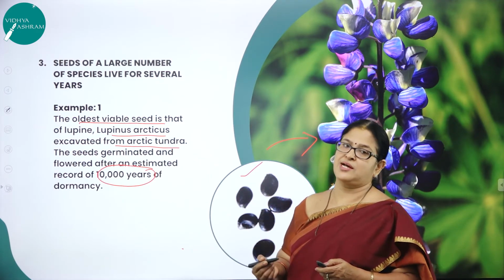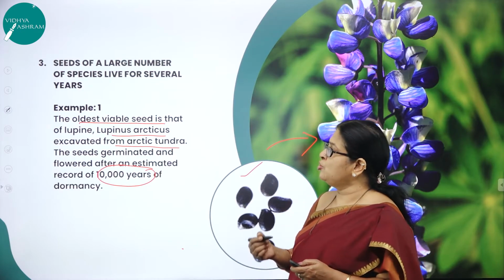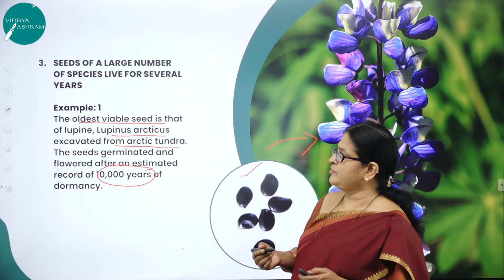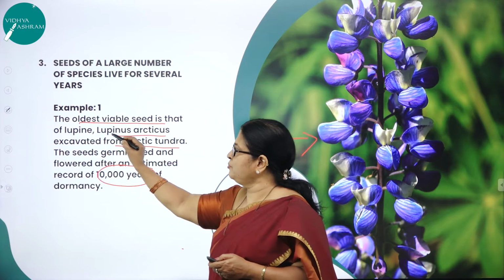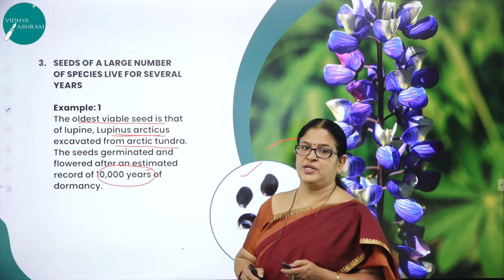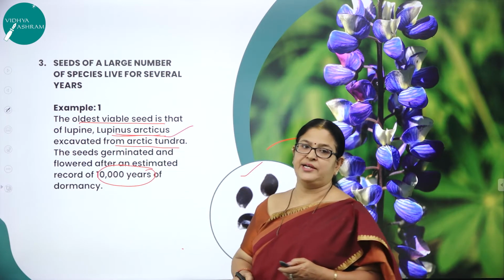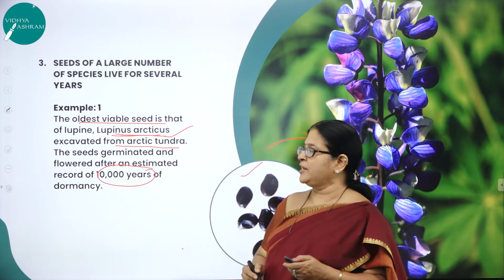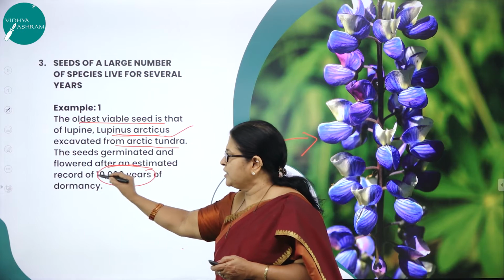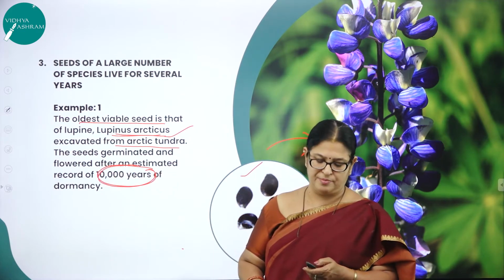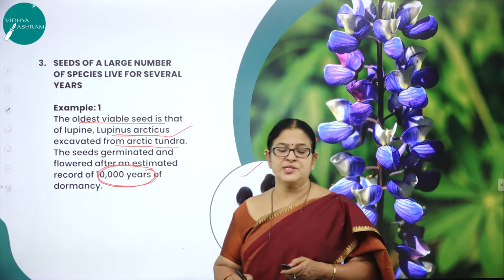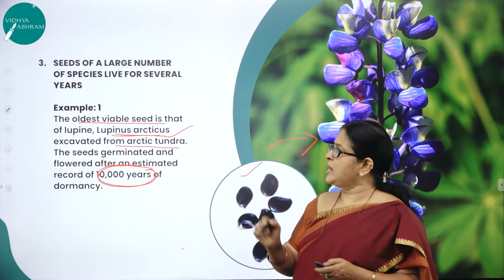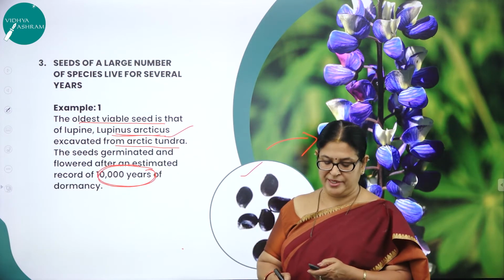So this is also asked as an example. Name the oldest viable seed. Which is the oldest viable seed? That is of lupin called Lupinus arcticus. It was excavated from which region? Arctic tundra. And the seeds germinated and flowered after an estimated record of how many years of dormancy? 10,000 years of dormancy. Hope you have understood this very important example to understand the concept of viability of seeds.